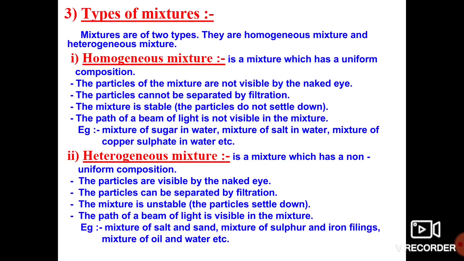The first property of the heterogeneous mixture is that the particles are visible to the naked eye, which means whatever impurities are present in the heterogeneous mixture can be easily seen. For example, the mixture of salt and sand, or sand and water, where the impurities can be observed with the naked eye.